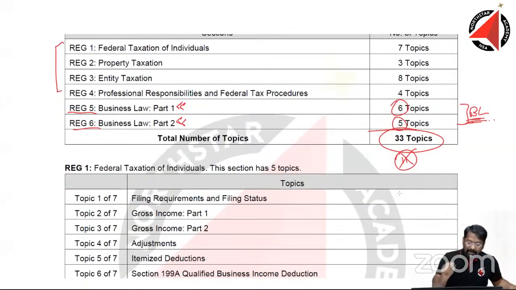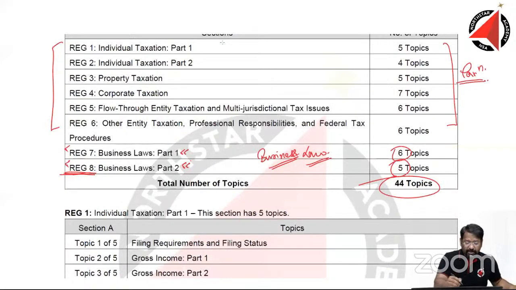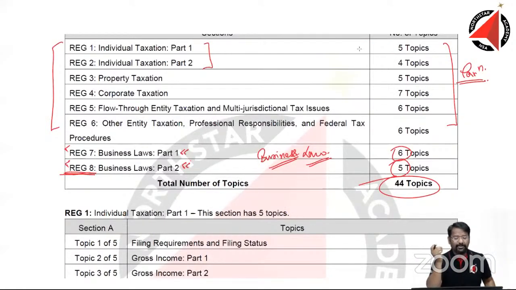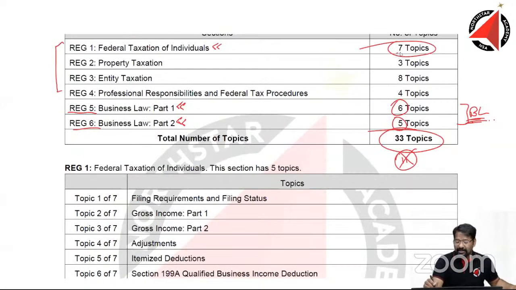So we have first one, federal taxation of individuals. Basically, we are talking about the first and second topic, which have got merged together. That's what I can see. Federal taxation of individuals was the same thing, individual taxation for part 1 and part 2. Together, it was 9 topics. Here, together, it has become 7 topics. So 2 topics have got eliminated or may have got submerged into other topics. Not sure. We'll have to look into it further.